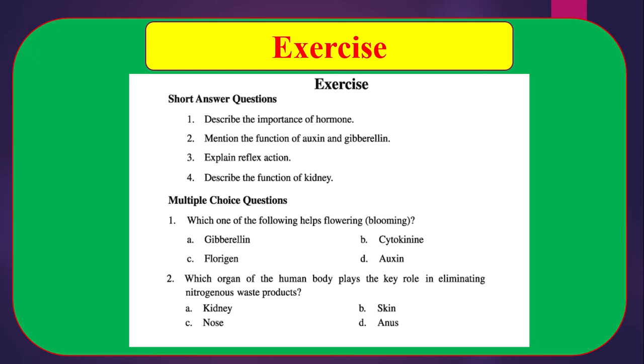Number 2, mention the functions of auxin and gibberellin. We have to write the functions of auxin and gibberellin, which are 2 important hormones for plant, and we have to write auxin and gibberellin separately.